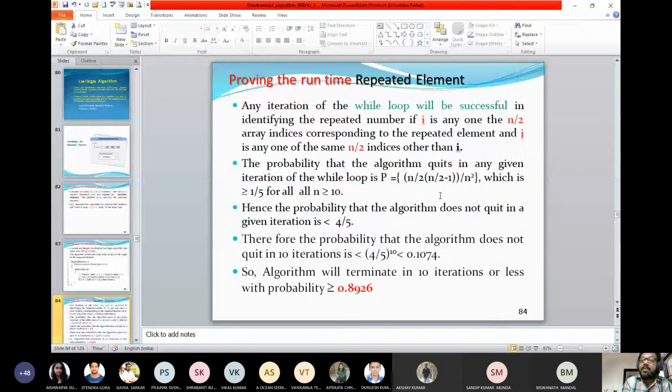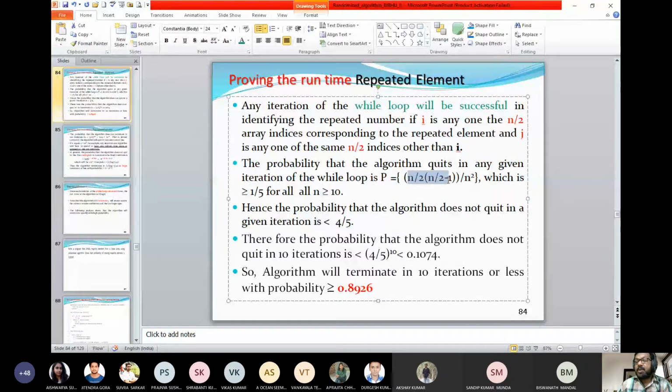What is the maximum number of possibilities you can find? So the number of occurrences and the maximum number of possibilities gives you this quantity: n/2 into (n/2 minus 1), because that is the position, divided by n squared. If you assume that there will be greater than or equal to 10 elements, this comes to some number greater than 1/5, because